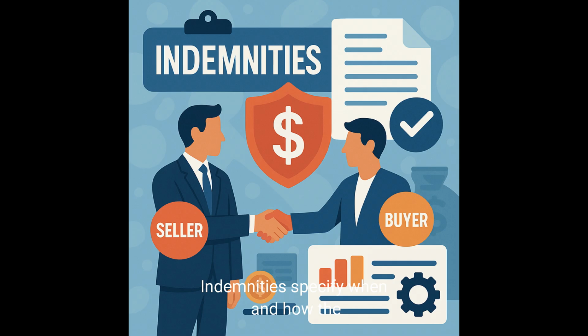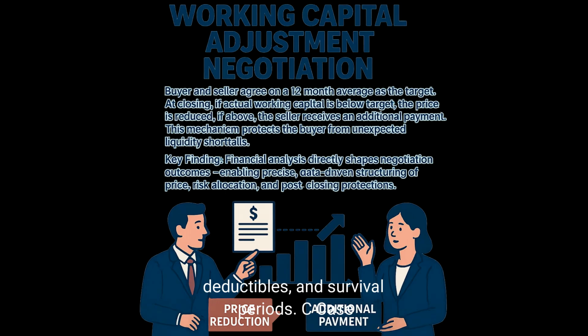Indemnities. Specify when and how the seller must compensate the buyer for breaches or losses, with negotiated caps, deductibles, and survival periods. C. Case study example. Working capital adjustment negotiation. Buyer and seller agree on a 12-month average as the target.